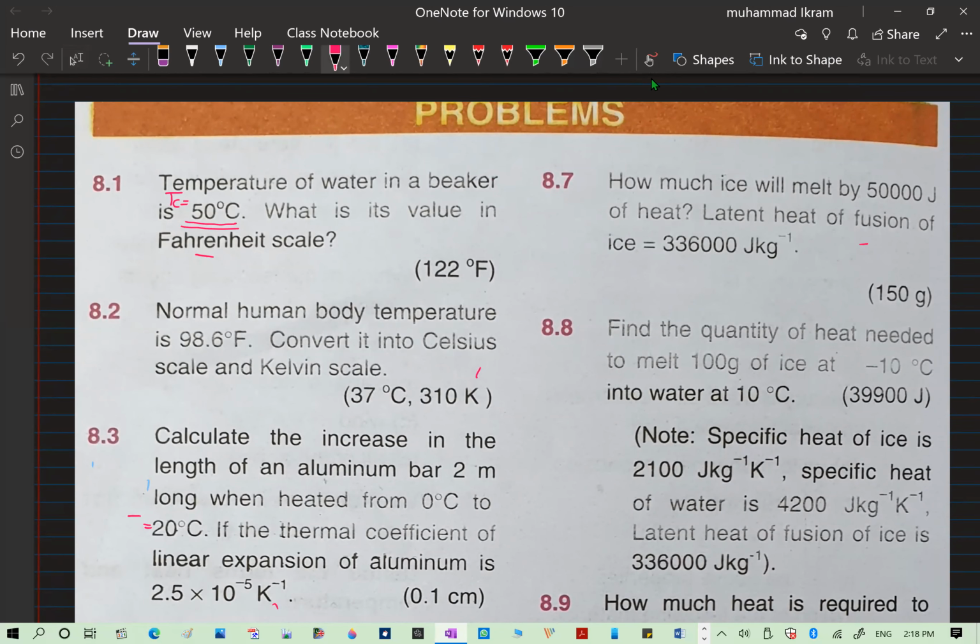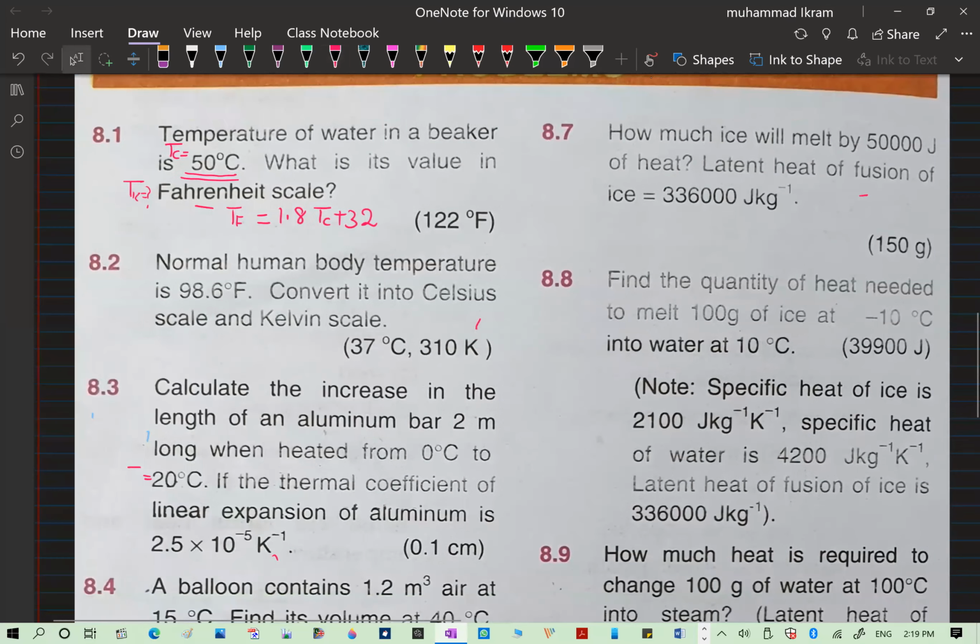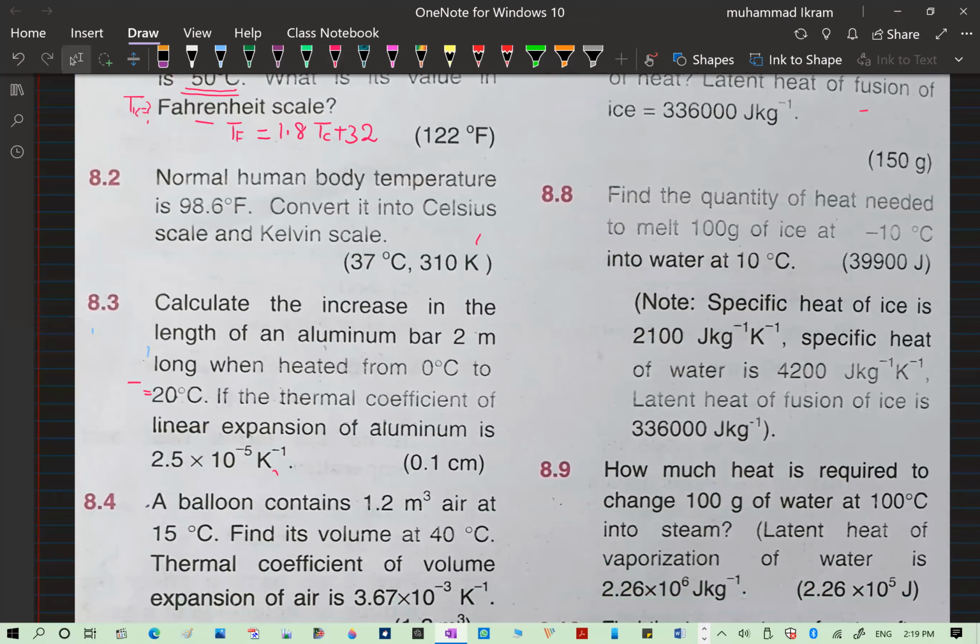So the temperature in Fahrenheit is required. For the conversion, if you remember, I even derived this for you, it is TF equals 1.8 TC plus 32. So use this and you will come across the solution. Okay, this will be the answer. And the next one: the normal human body temperature is 98.6 degree Fahrenheit. Convert it on the Celsius scale.